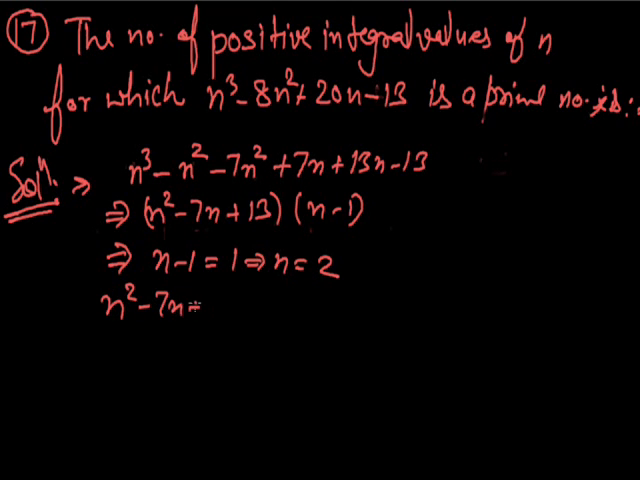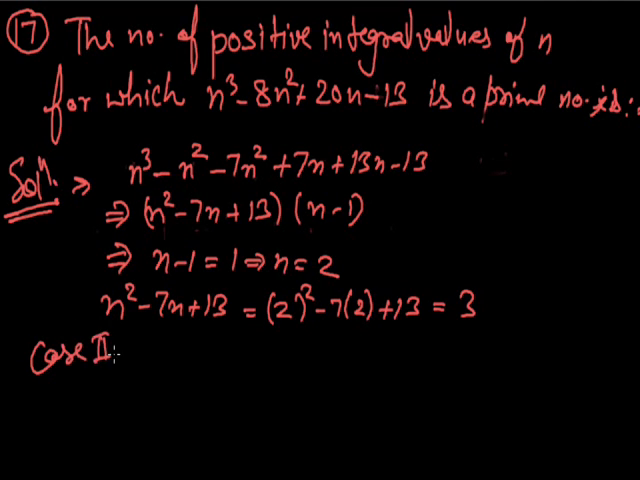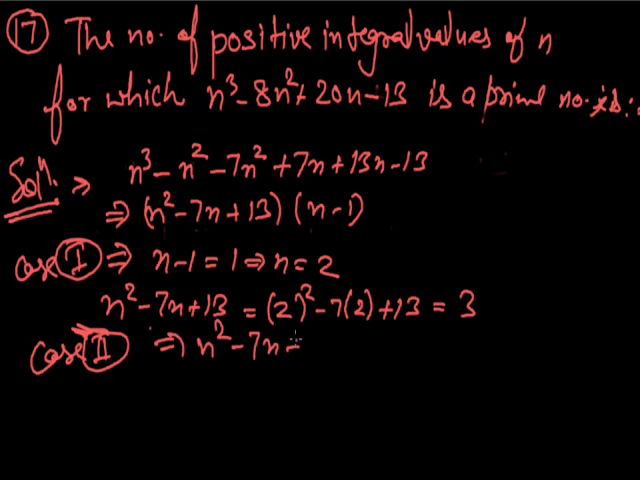So one value of the given expression can be 3, and for finding the other value, let us suppose that n square minus 7n plus 13 is equal to 1. Then n square minus 7n plus 12 is equal to 0. So the value of n may be 3 or 4. If n is equal to 3, then the other factor will be 2, and if n is equal to 4, then the other factor will be 3.